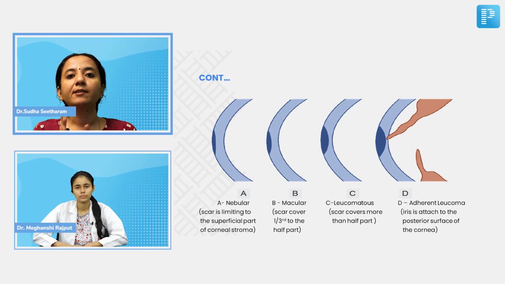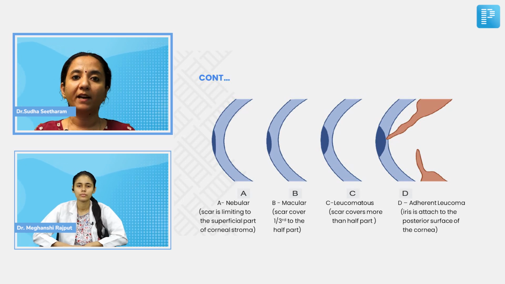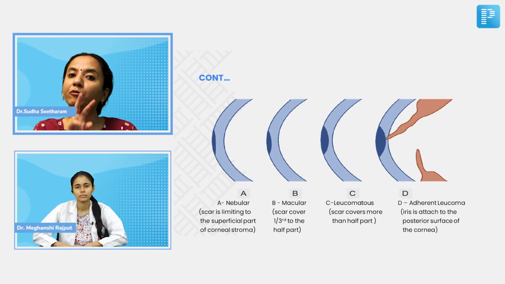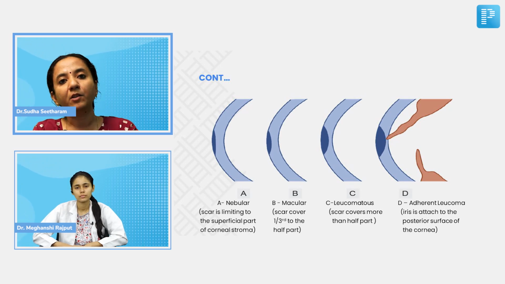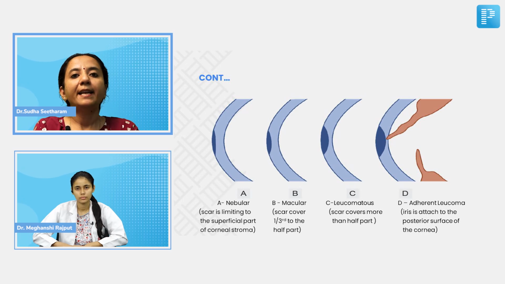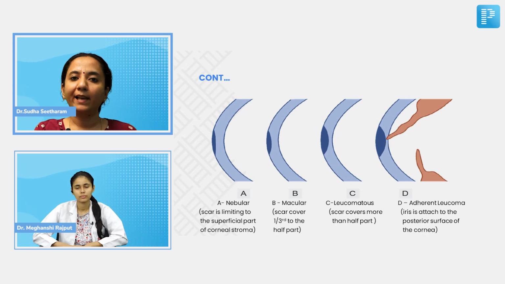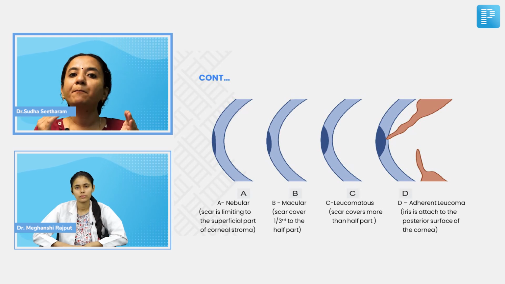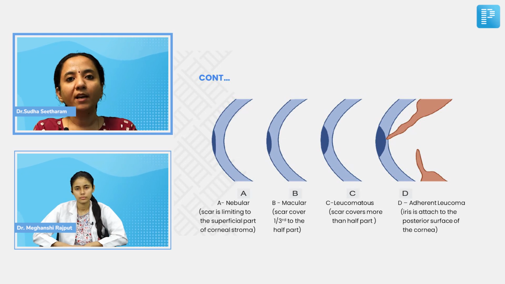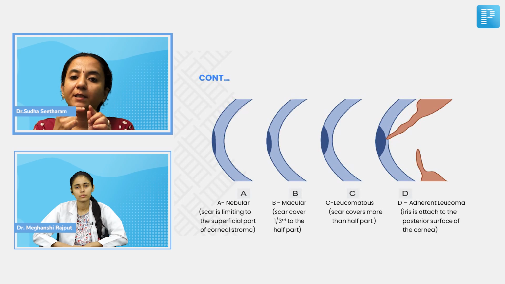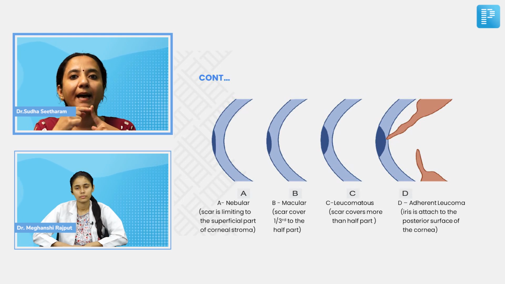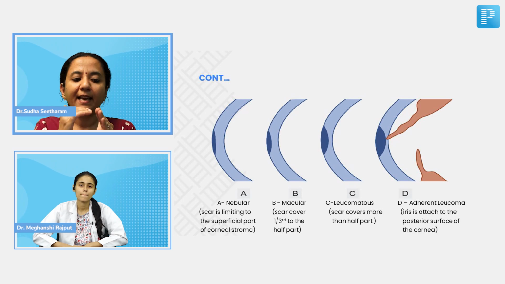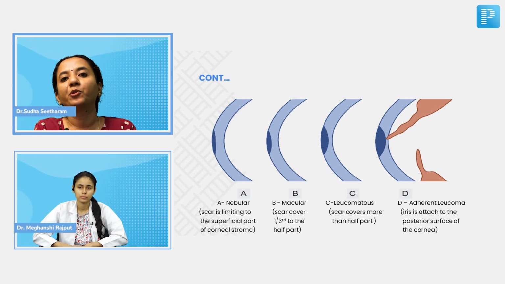And what about leucomatous? In leucomatous opacity, more than half of the corneal stroma is scarred, and sometimes it can extend up to the full thickness of the corneal stroma. Now, sometimes when there is healing of a keratitis or a corneal ulcer, there may be a very small perforation, and this perforation is plugged by the iris which comes forward, as you can see in picture D. After healing, the iris is attached to the posterior surface of the cornea.